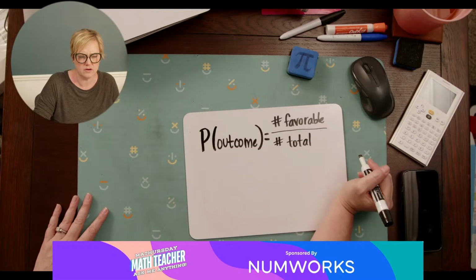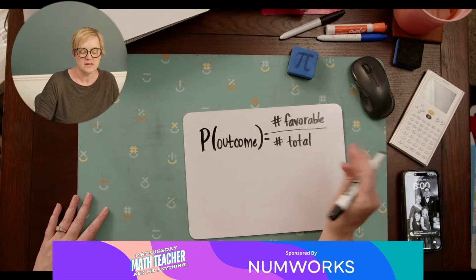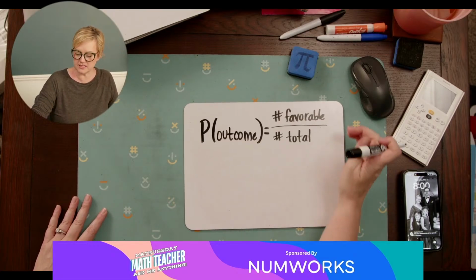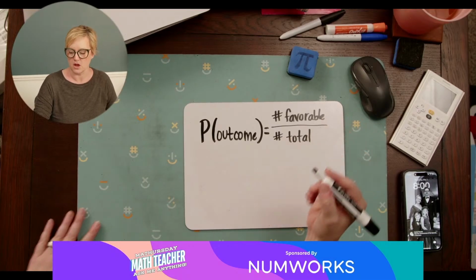This is what unit we are in real algebra. Oh. So here we've got just this basic of like number of the favorable and the number of total outcomes, right?